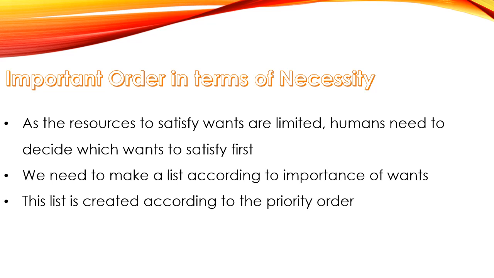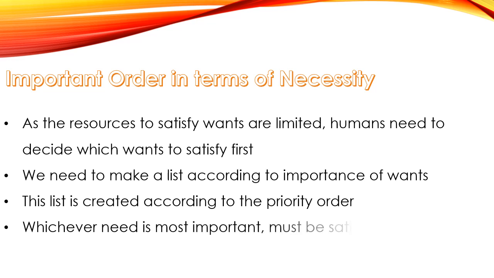That means what we need first, what we need afterwards. Whichever need is the most important, most urgent for us, must be satisfied first, and then come the others.